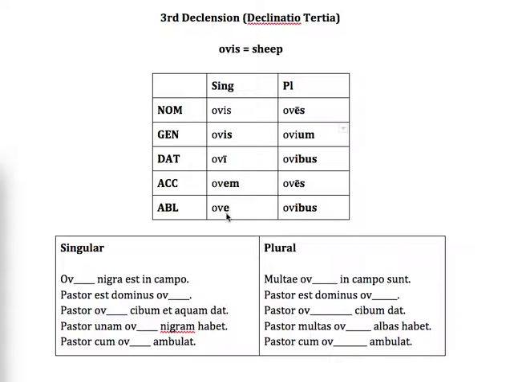Blank is ema, es, ibus, es, ibus. And then being able to do it in context.